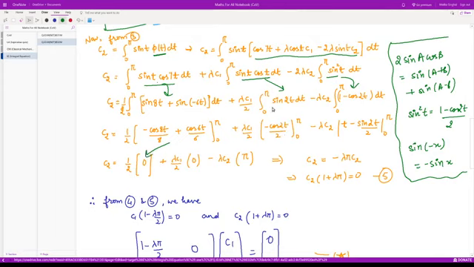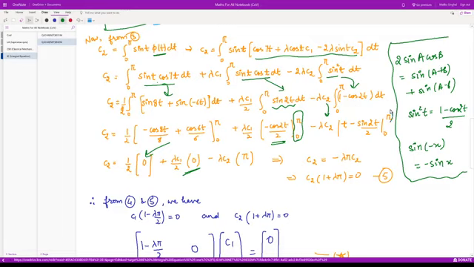Moreover, let us integrate this. It would be minus cos 2t upon 2. The limits are from 0 to pi. When we substitute the limits, again we have cos 2 pi minus cos 0, so that would be 1 minus 1, so it would be 0. And the third term would be the constants as it is. Then we have the integration of 1, that would be t, and the integration of cos 2t would be minus sine 2t upon 2.